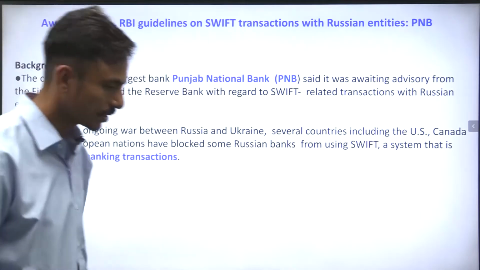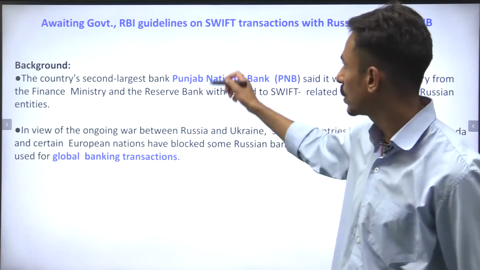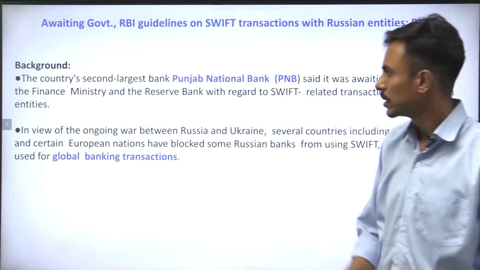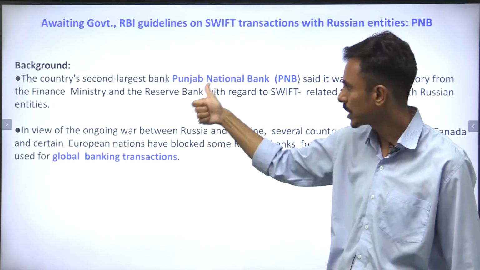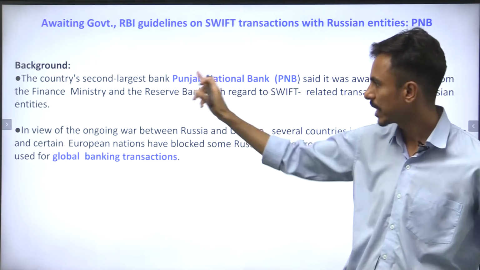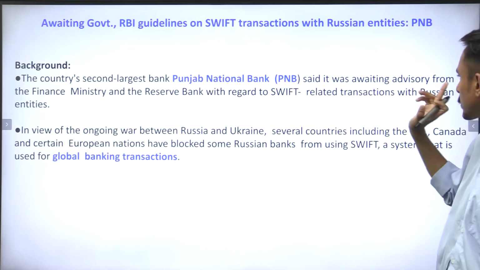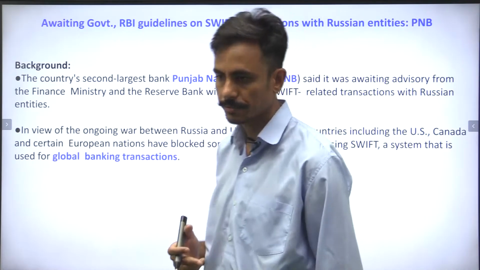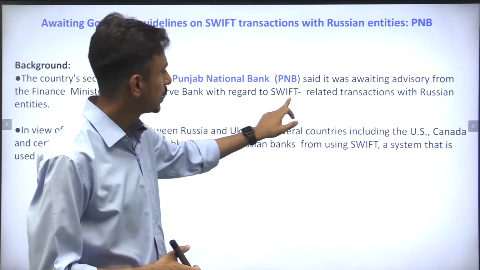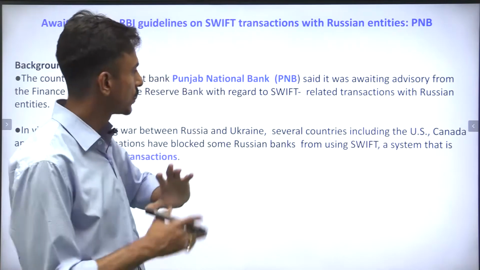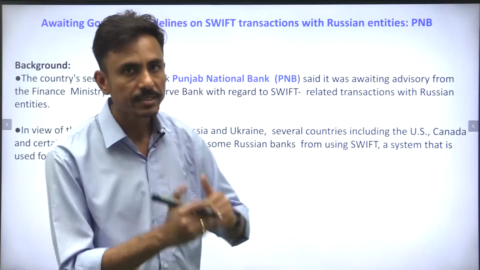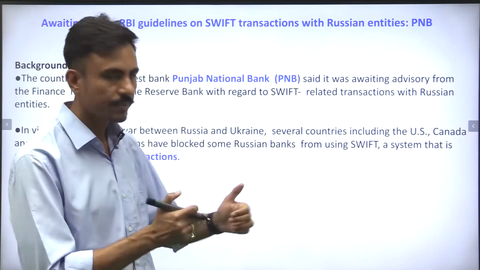Moving to the next news article: awaiting government approval and RBI guidelines on SWIFT transactions with Russian entities, right? India's second largest public sector bank, Punjab National Bank, PNB, has said that it was awaiting advisory from the Finance Ministry and RBI with regard to SWIFT related transactions with Russia. Guys, we have discussed it many a time. The concept of SWIFT: SWIFT is the Society for Worldwide Interbank Financial Telecommunication. It is a message system which ensures speedy and safe interbank transactions.